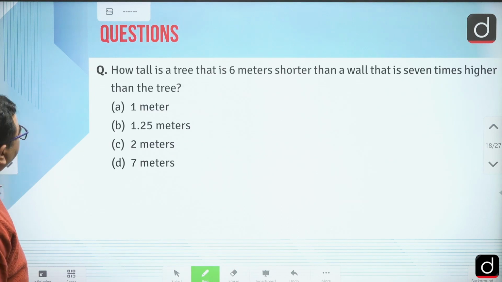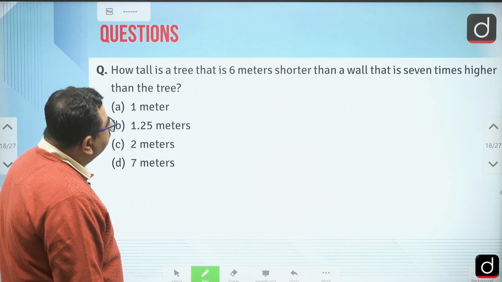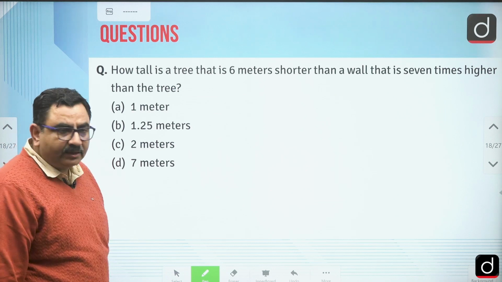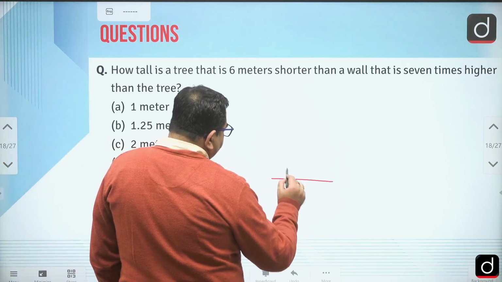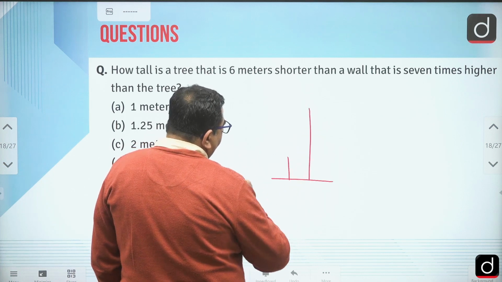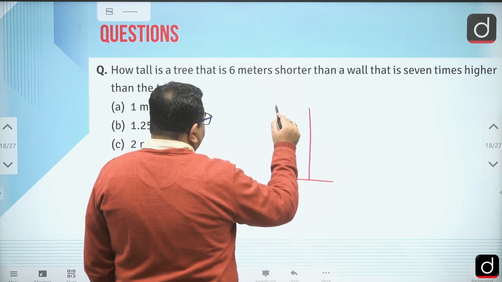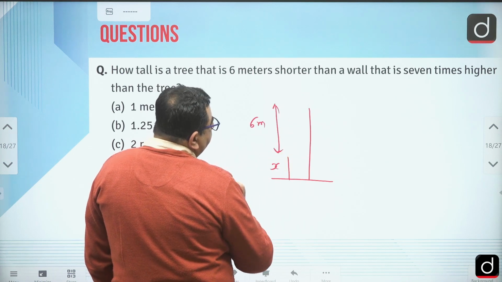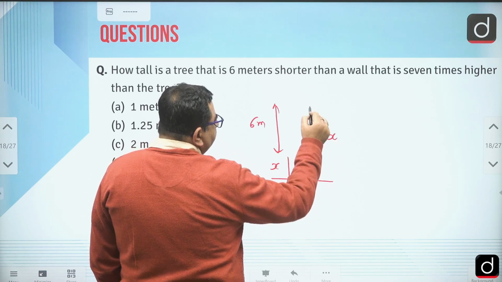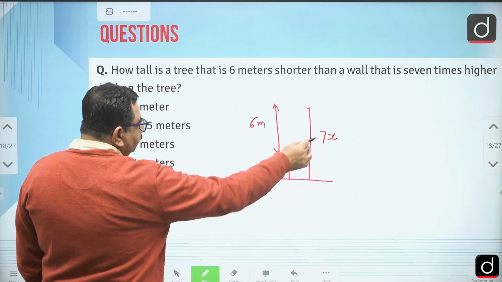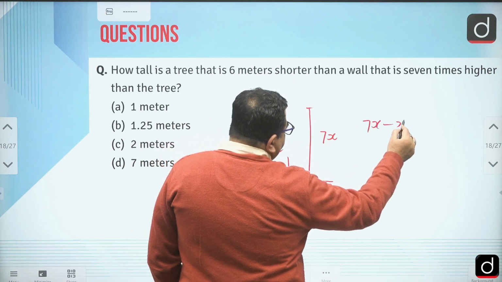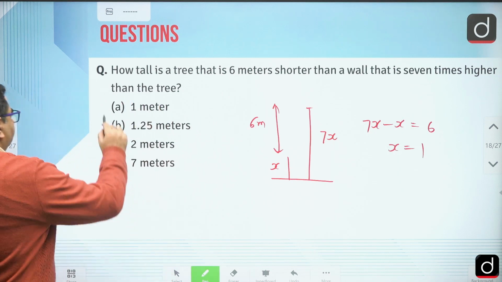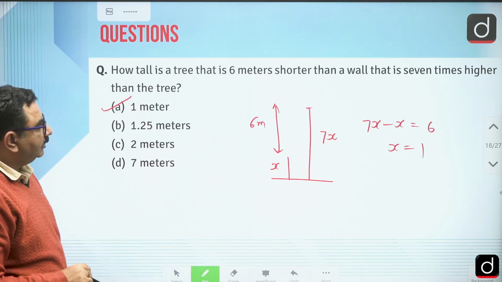Okay, how tall is a tree that is 6 meters shorter than a wall that is 7 times higher than the tree? So suppose this is the tree and this is the wall, and the difference is 6 meters. If the height of the tree is x, then the height of the wall is 7x. So that is very simple now. 7x minus x is 6, so x will be 1. So my answer from here is 1 meter.